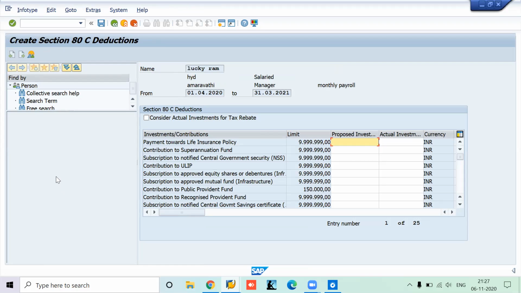You can see we have investment contributions, but these line items are different. There are 25 line items, and there can be more. The most important one, which we generally use, is the PPF, Public Provident Fund, where the contribution limit is 1,50,000 per year. Similarly, there are other things like superannuation fund, LIC, any kind of mutual fund, and ULIP. Scroll a bit down.